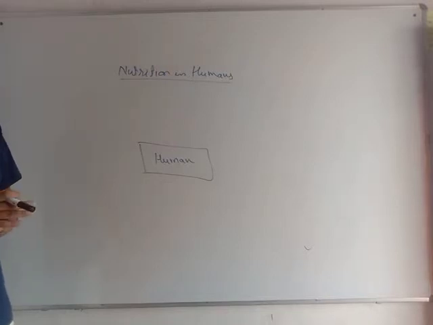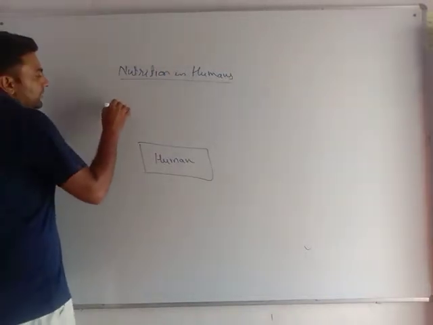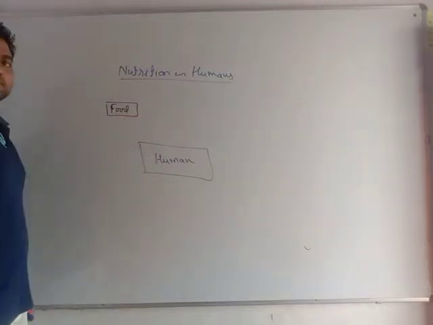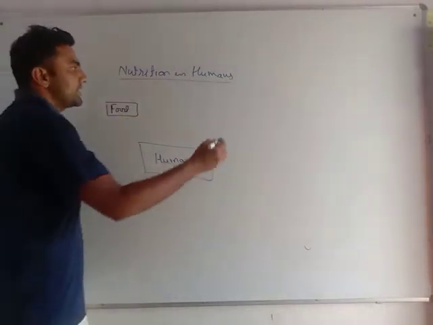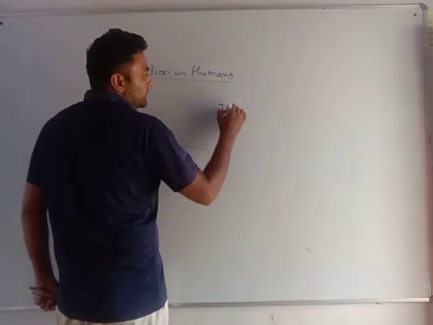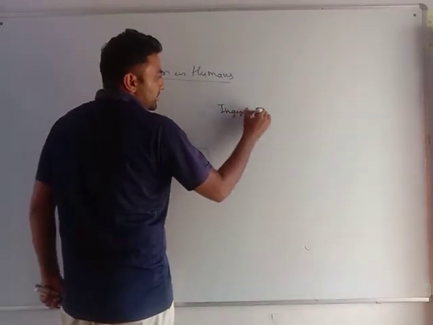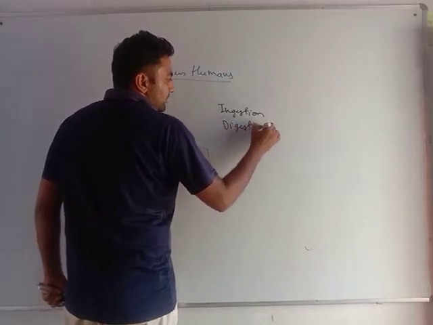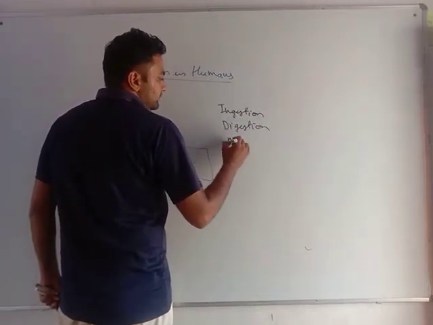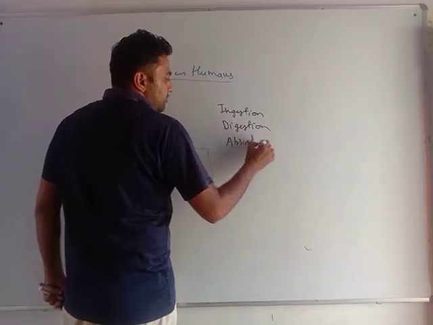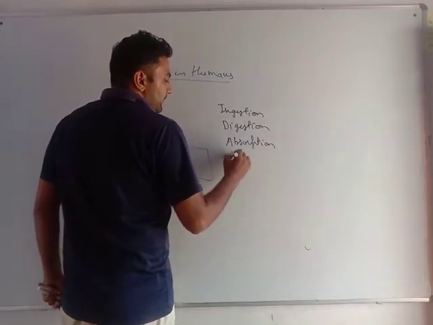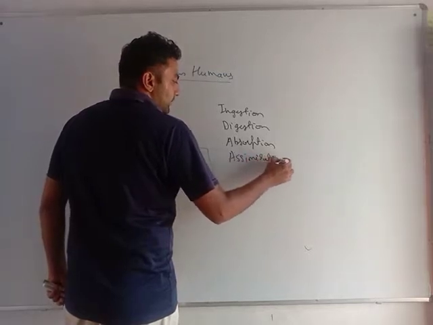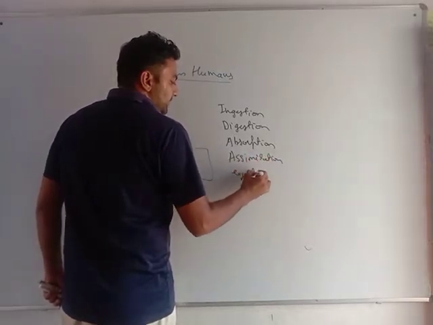As we ourselves cannot prepare the food, we take food from outside the body. Very important in nutrition is that I have to follow all these processes, that is ingestion, digestion, absorption, assimilation, and egestion.